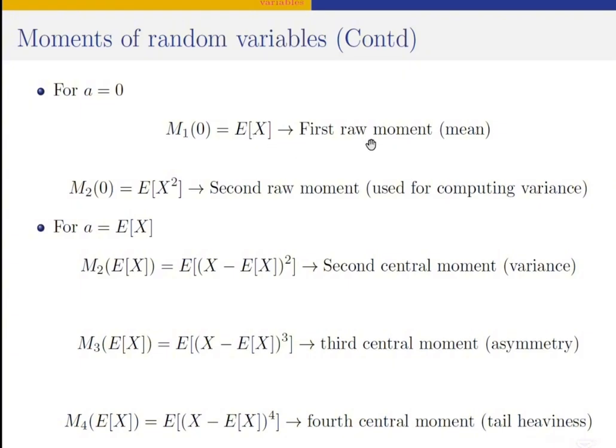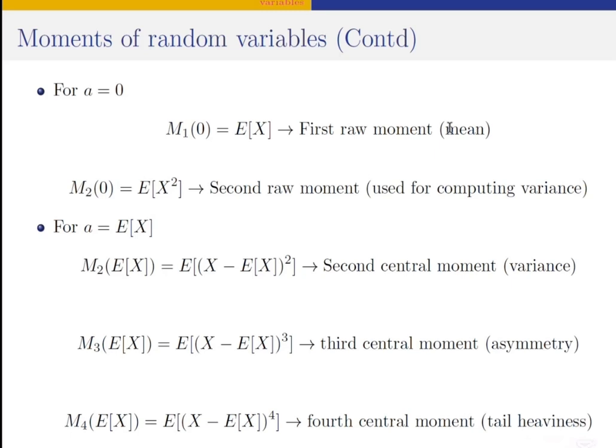The first raw moment, when A is 0, gives us the mean. So this gives us the mathematical expectation of that random variable. It gives us the mean of that random variable. So the mean is essentially the first moment of a random variable about 0, or about the origin.